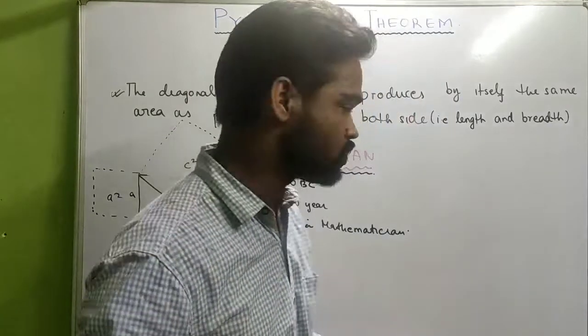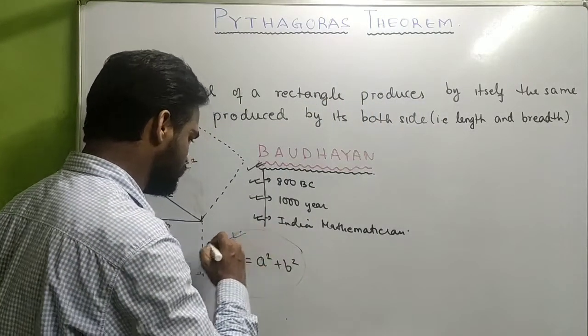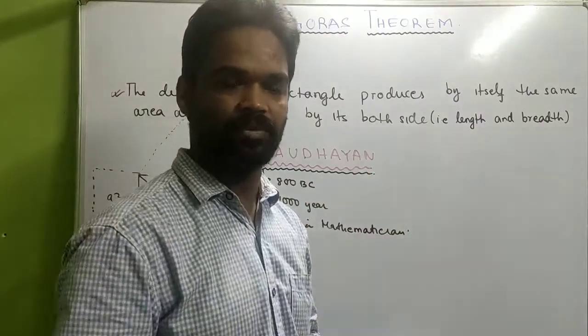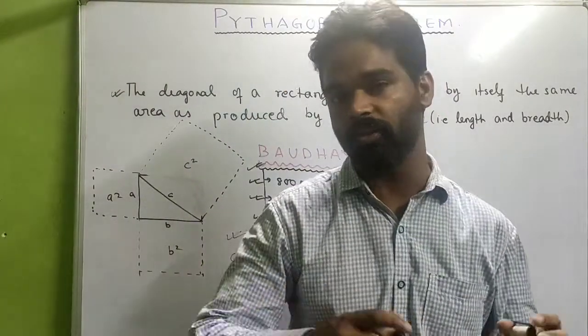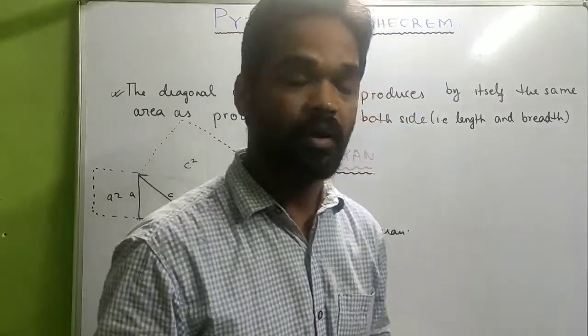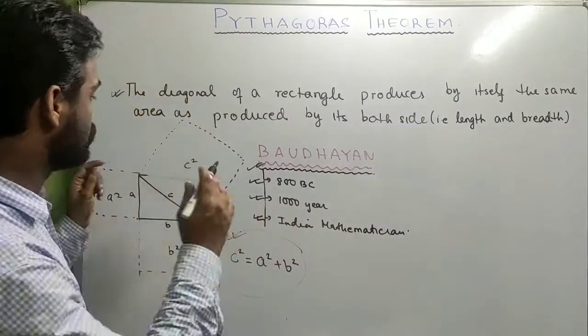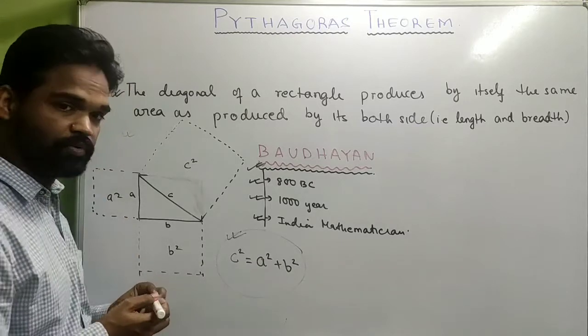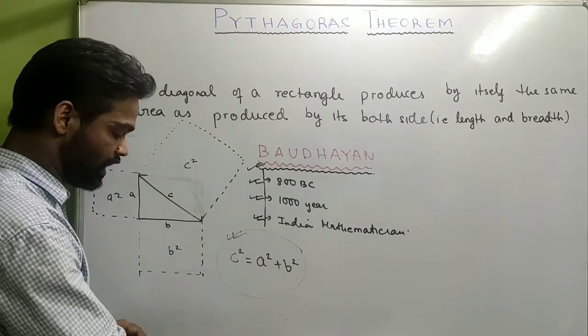Now the question arises, why is Baudhayana's theorem ignored? Because at that time, the Greek philosopher and the Greek mathematician, they believed that Baudhayana gave this theorem, today's Pythagoras theorem, he proved it by the concept of area.